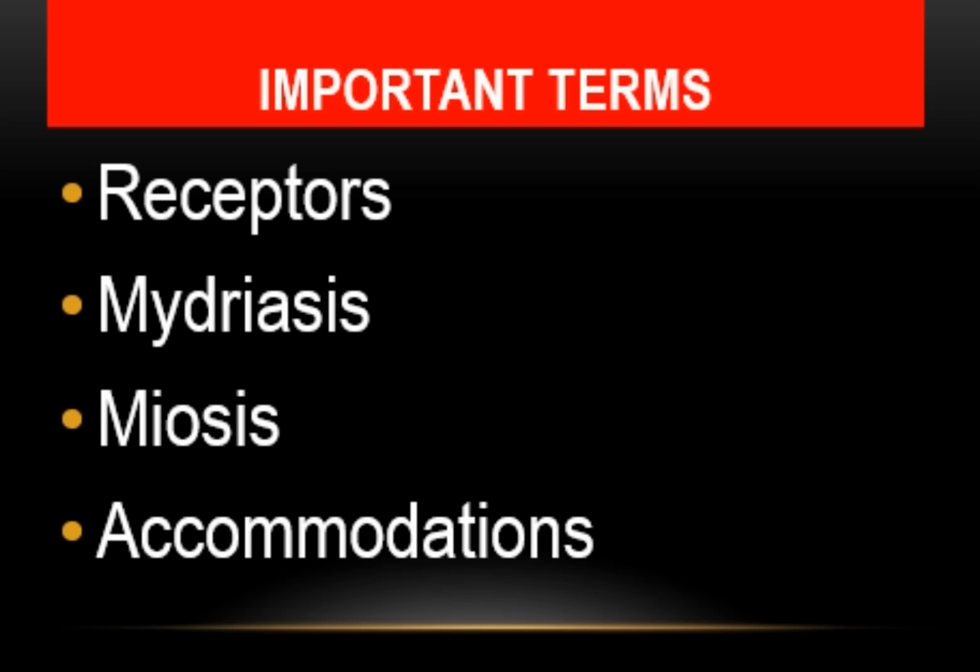So the accommodation reflex is a reflex action of the eye, basically the response of the eye to focus on a near object after looking at a distant object, which comprises coordinated changes in the shape of the lens and the size of the pupil.